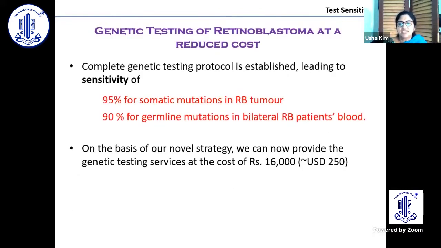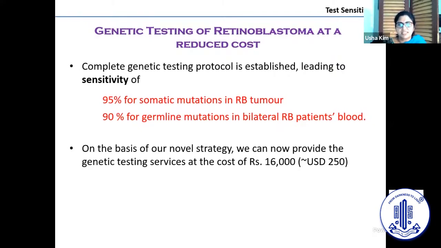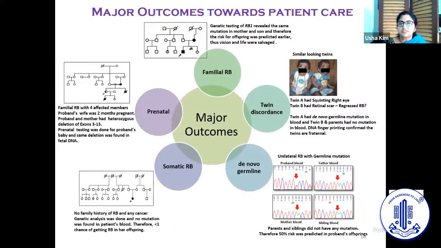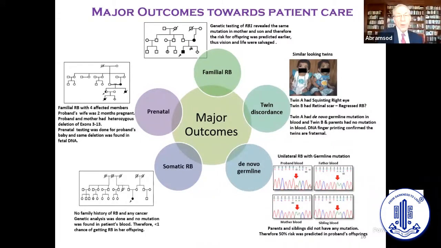The next important thing, especially in our part of the country and in the developing world, is the cost of genetic analysis. We brought down the cost of genetic analysis to the equivalent of $250. We had a sensitivity of 95% for somatic mutations and 90% for germline mutations in the blood of bilateral RB patients. So the major outcomes were that we could identify familial RB, and could make out twin discordance. We did an analysis of de novo germline mutations as somatic mutations, and could also do prenatal identification.